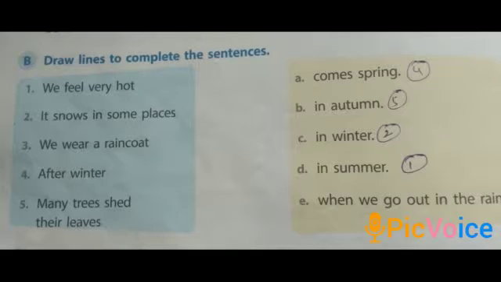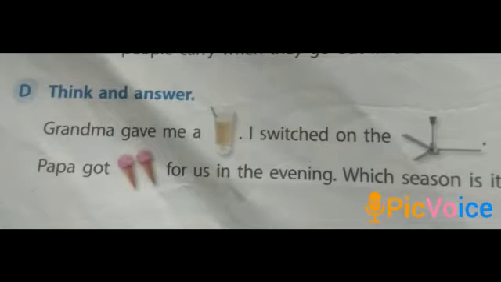Then fourth one, after winter, which season, children? After winter comes spring season. Then fifth one, many trees shed their leaves. In which season many trees shed their leaves? In autumn season. See, answer the following that we will copy in our classwork.